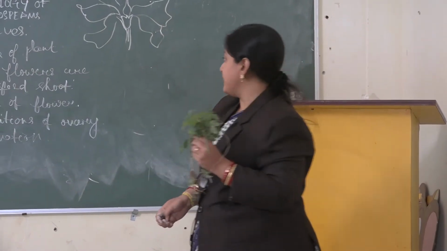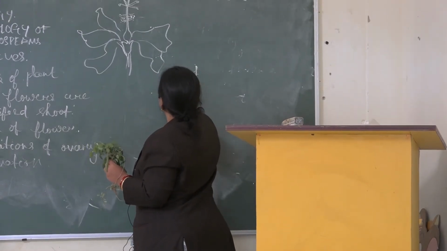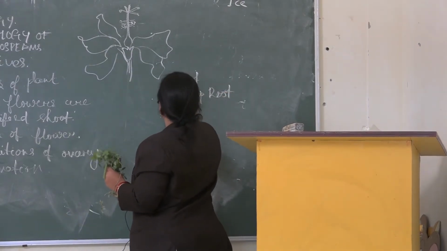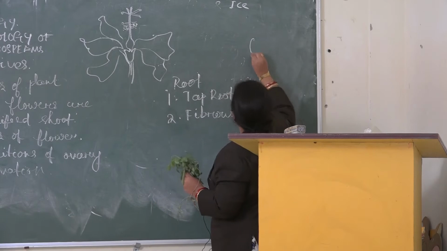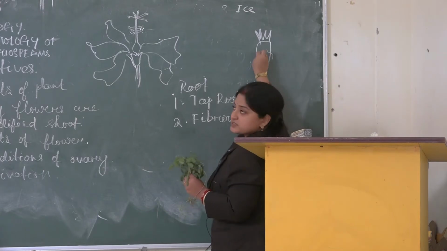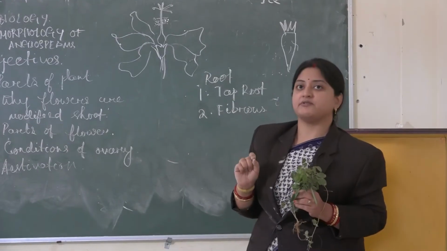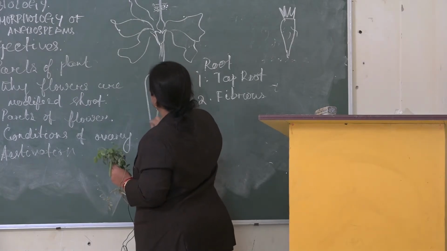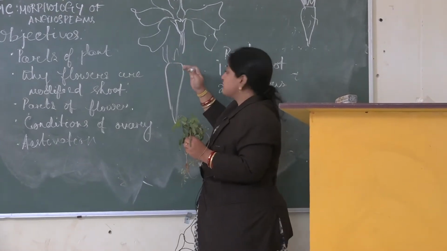Root can be of three types: the taproot system, the fibrous root and the adventitious root. First, see, this is the example of a carrot. You must have seen a carrot or radish. In that you will find small secondary roots emerging. So what are the primary and secondary roots? In the case of a carrot this is the primary root. Why? Because this is the first root.